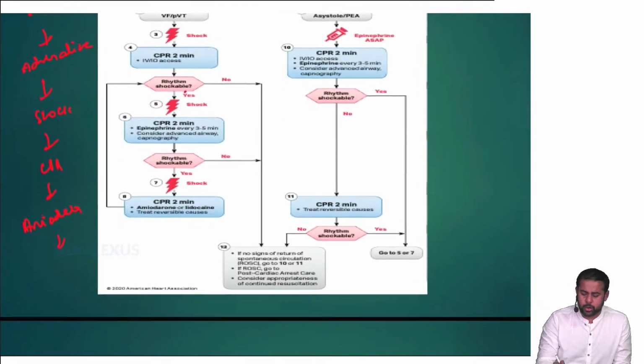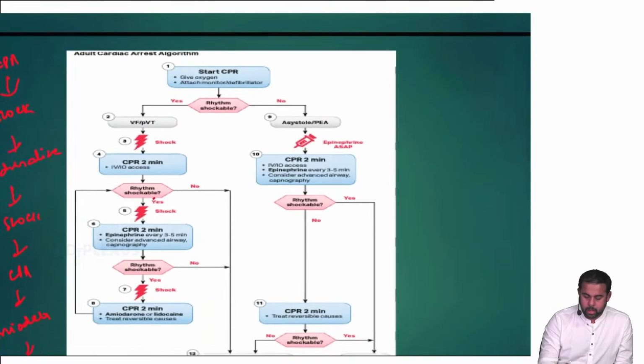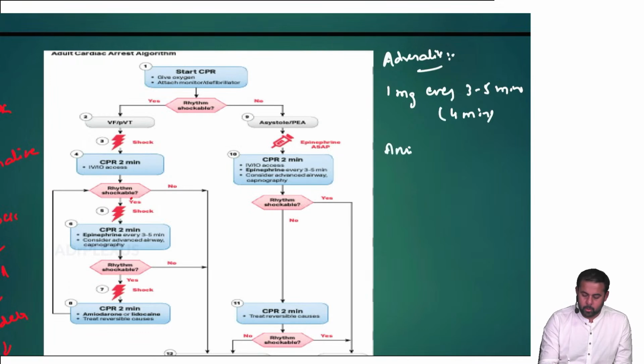What is the dosage you give? The dosage of adrenaline is 1 mg every 3 to 5 minutes. So usually you say 4 minutes, roughly, you remember. Then amiodarone, how much? The first dose is 300 mg, that is bolus. The subsequent doses are 150.